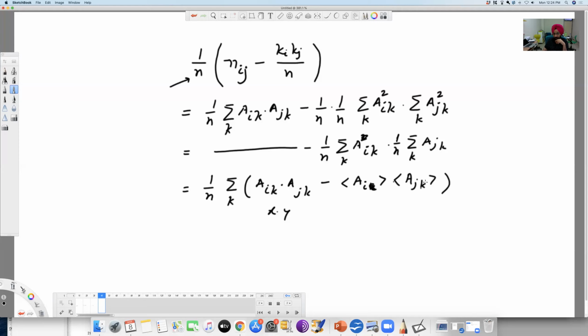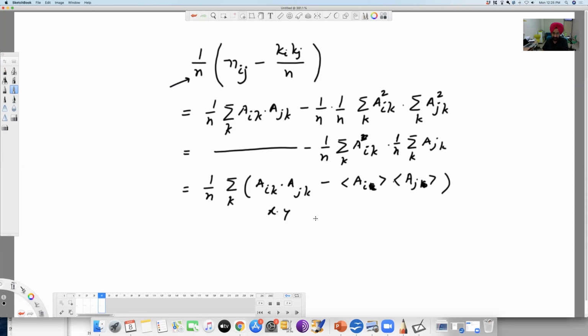There is no k here, sorry. These two quantities are basically the same, it's just that the index is different. So you can write it in terms of covariance. You can also think of putting it as x bar square, mean square.